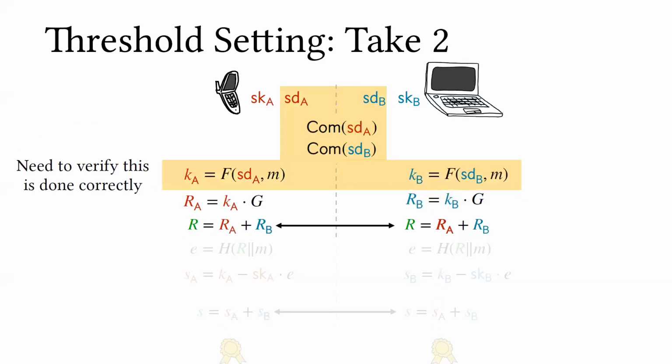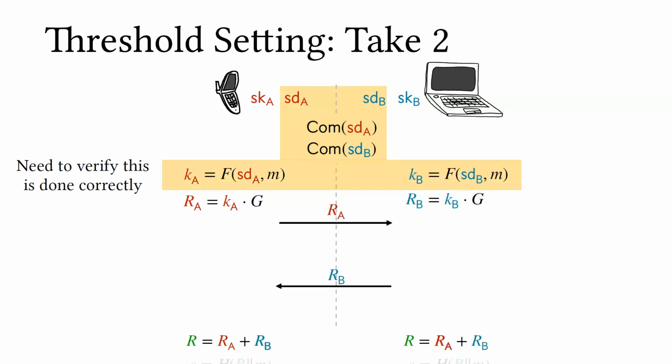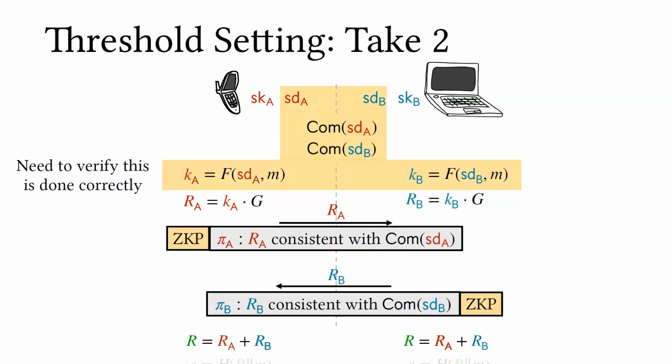So we could think of maybe including some sort of commitments to the seeds that both parties use. And online, when both the parties exchange their nonces, we ask them to include zero-knowledge proofs that say that they're deriving their nonces correctly with respect to the seeds that they'd committed earlier. So this sort of removes any wiggle room that both parties had in lying about their nonce or whatever.